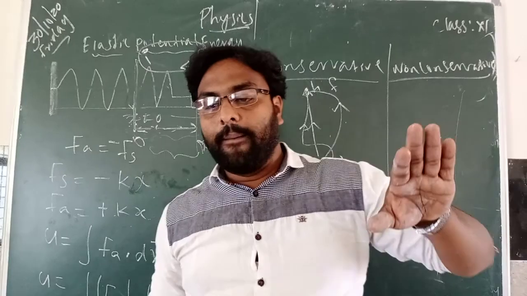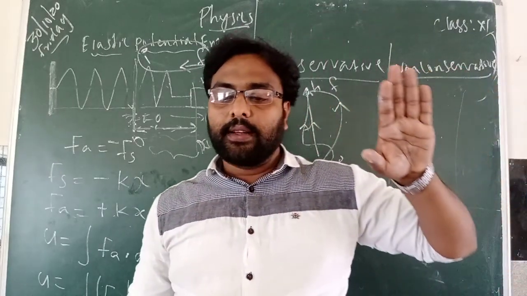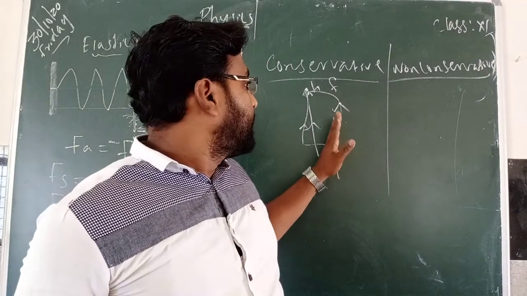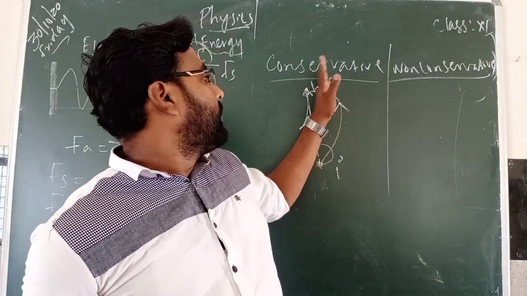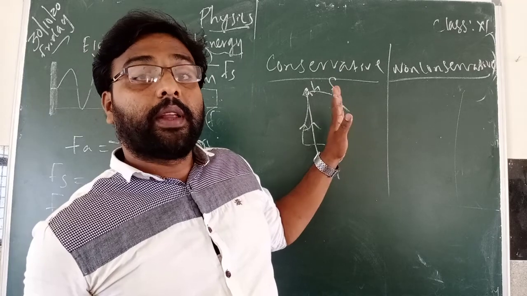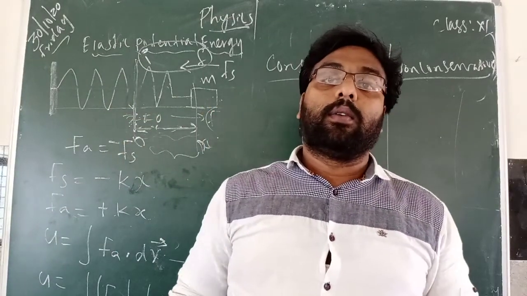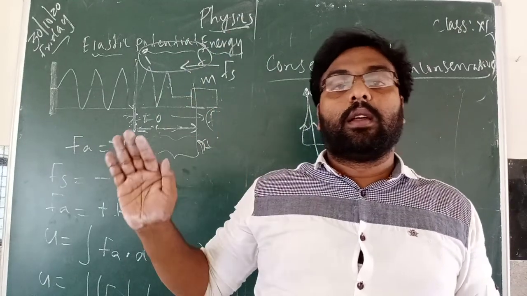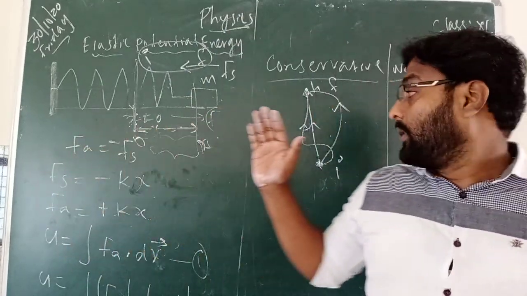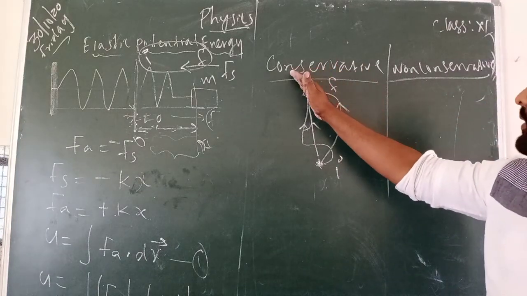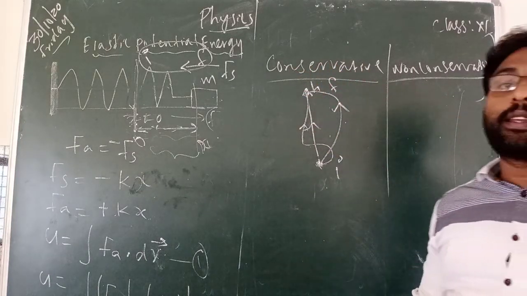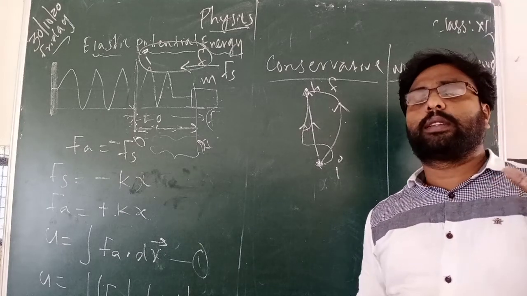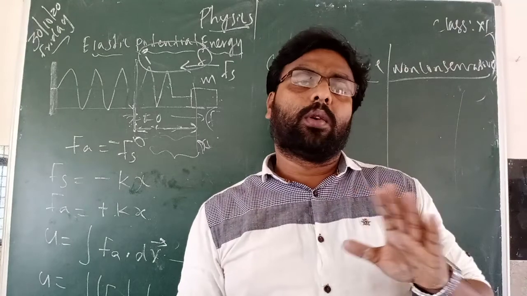The work done against the gravitational force is the same, whatever the path between the initial position and the final position. The work done by using this gravitational force is the same. That is what we are saying, conservative force and non-conservative force.